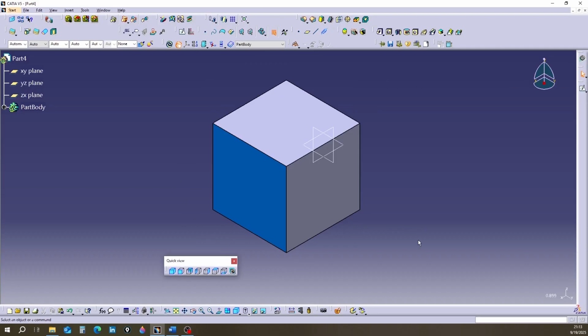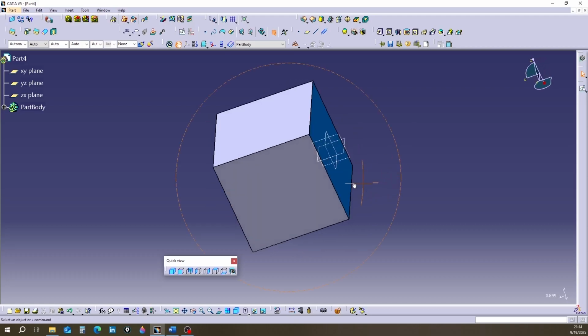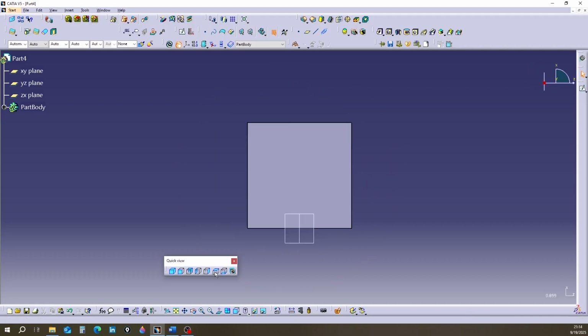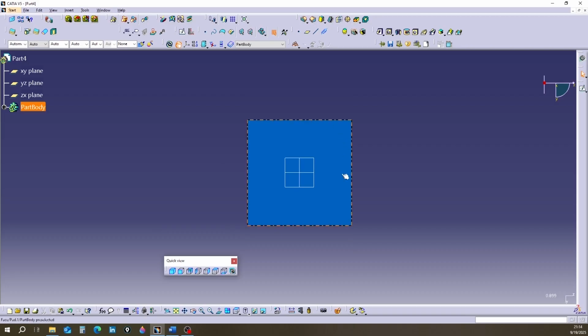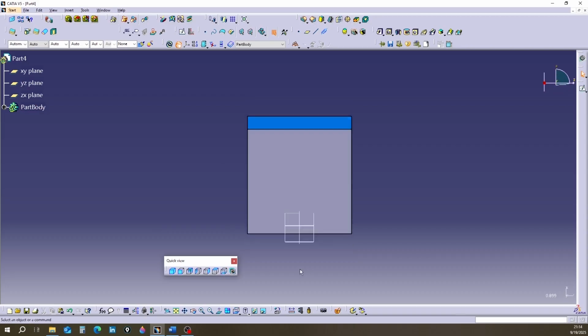Now consider another cube. I drew its sketch on the YZ plane. I made the faces parallel to this plane blue. You can see that in the top view and bottom view, the blue faces are in front of the viewer's eyes.